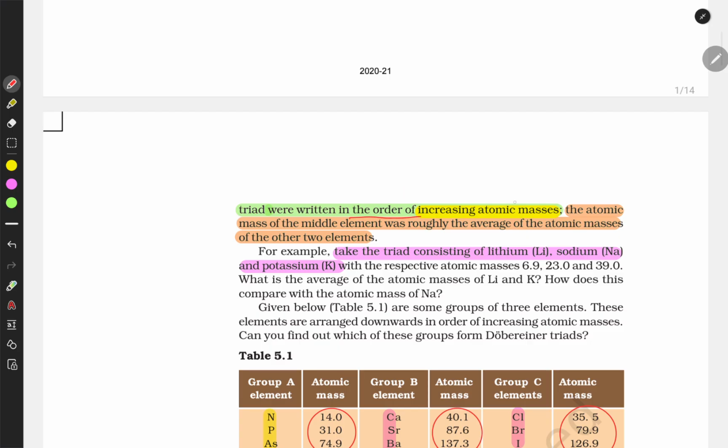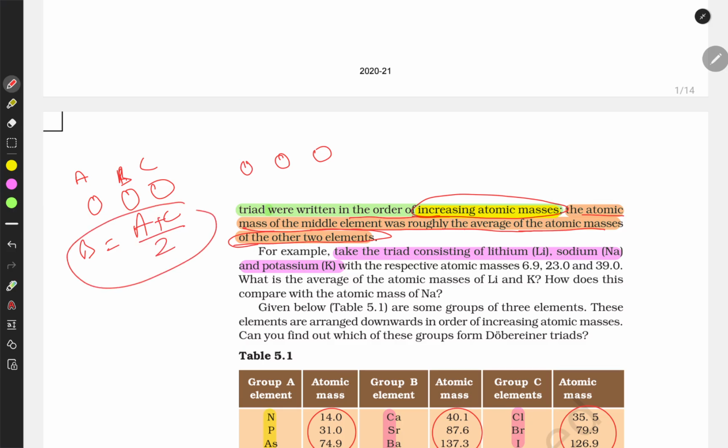The triads were written in order of increasing atomic masses, and the atomic mass of the middle element was roughly the average of the atomic masses of the other two elements. So simply he grouped the elements into three categories, and on the basis of increasing atomic mass of A, B, C, the atomic mass of B is roughly equal to the average of the atomic masses of the first and third. He arranged elements in groups of three, and these are known as triads.